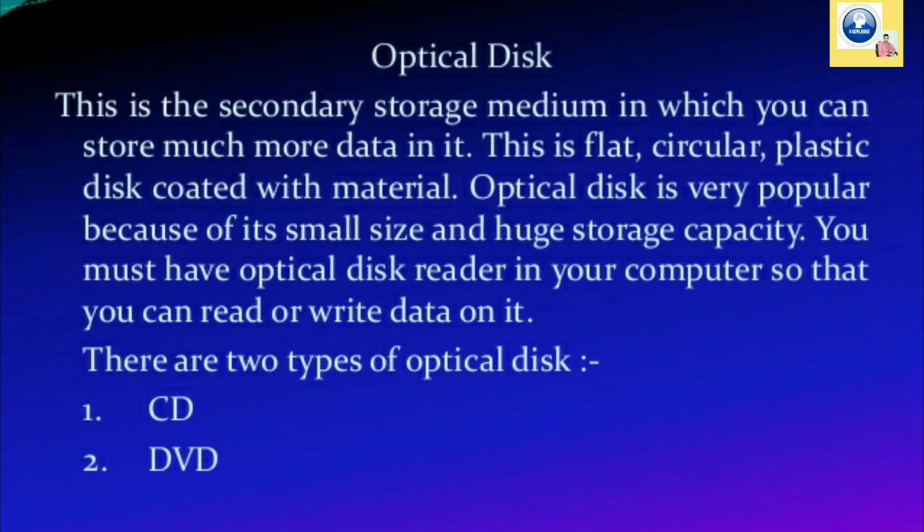Optical disk. This is the secondary storage medium in which you can store much more data. This is a flat, circular, plastic disk coated with material. Optical disc is very popular because it is small in size and has a huge storage capacity. You must have an optical disc reader in your computer so that you can read and write data on it. Two examples of optical disc are CD and DVD.